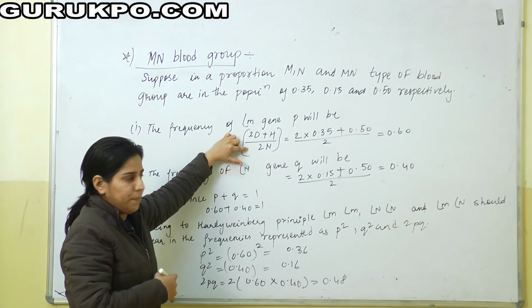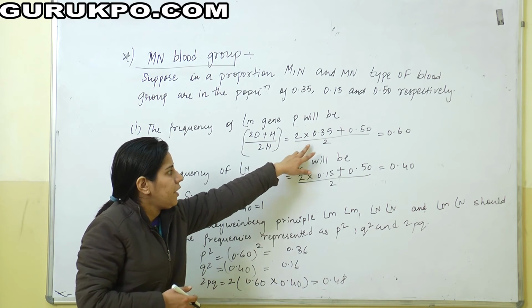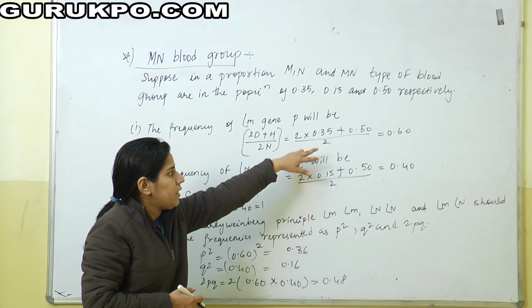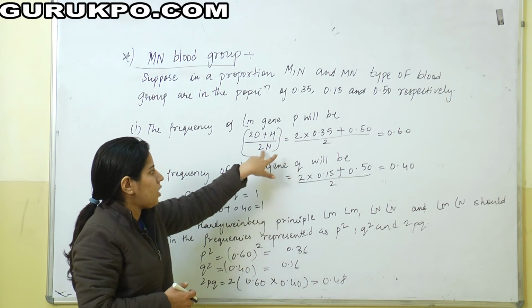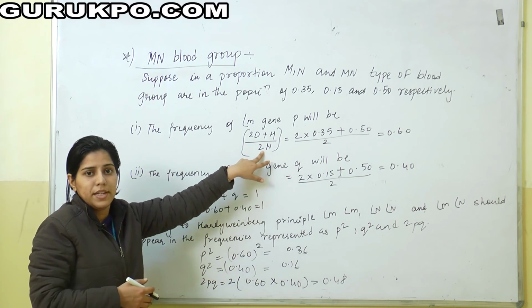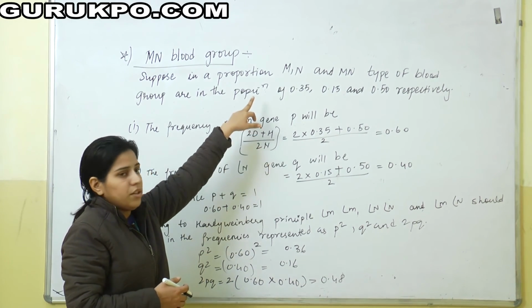That is 2 into 0.35 plus 0.50, which is equal to 0.60. We have divided by the total number of individuals or total blood groups related to antigen M.